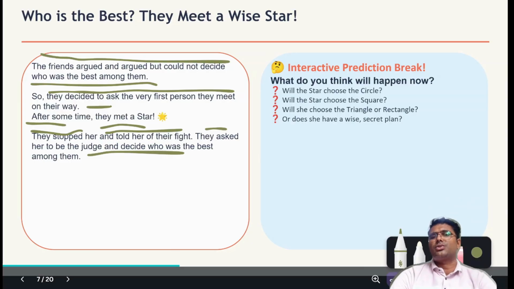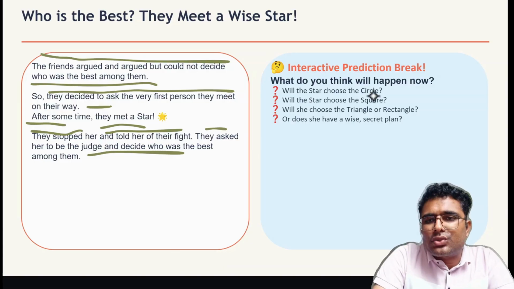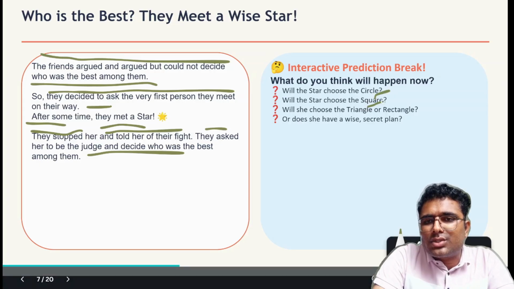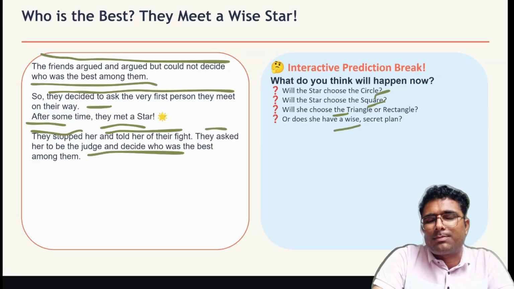So what do you think, students? Will the star choose the circle? Will the star choose the square? Will she choose the triangle or rectangle? Or does she have a wise secret plan?